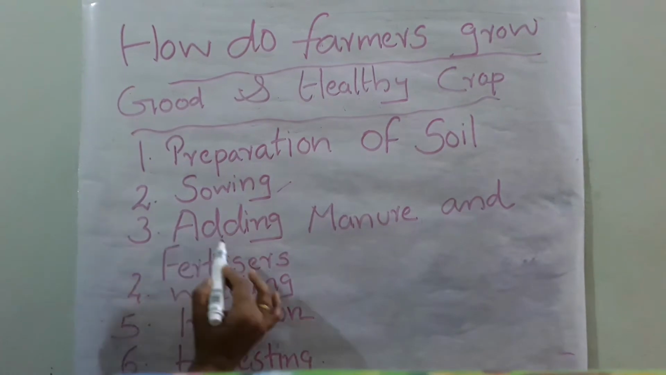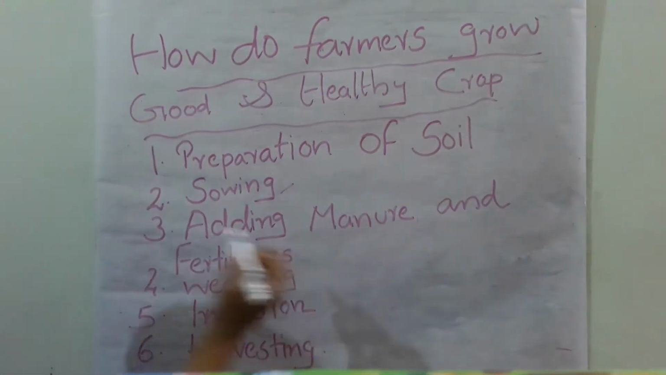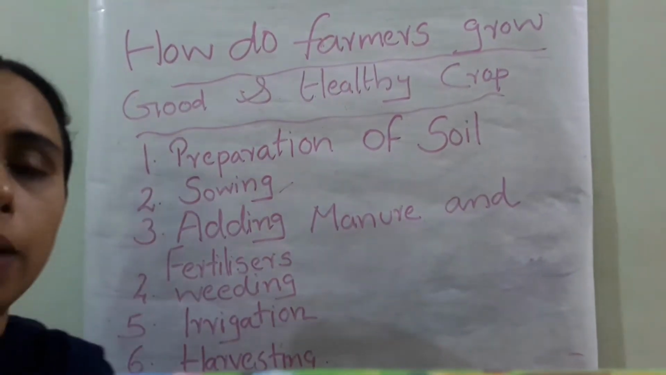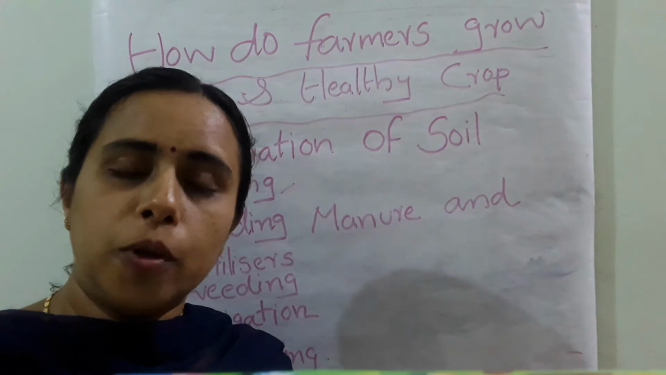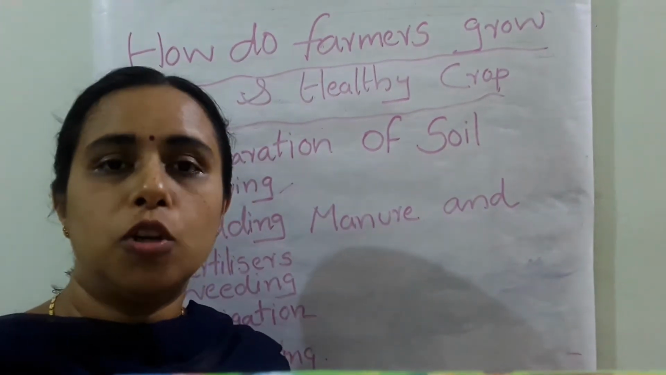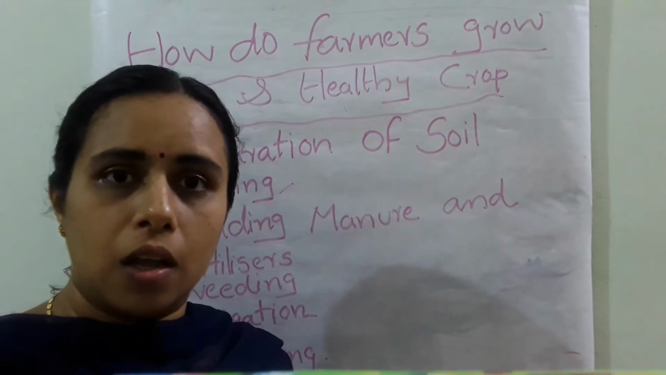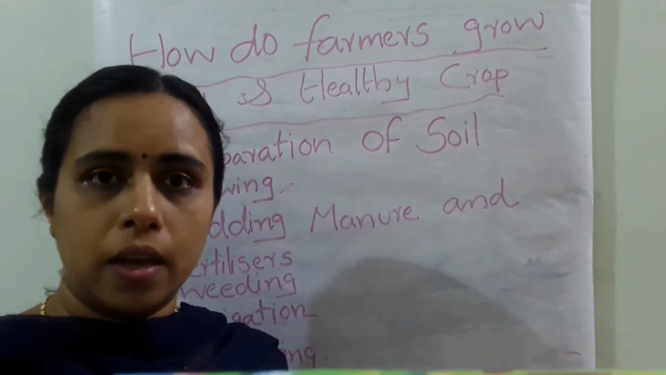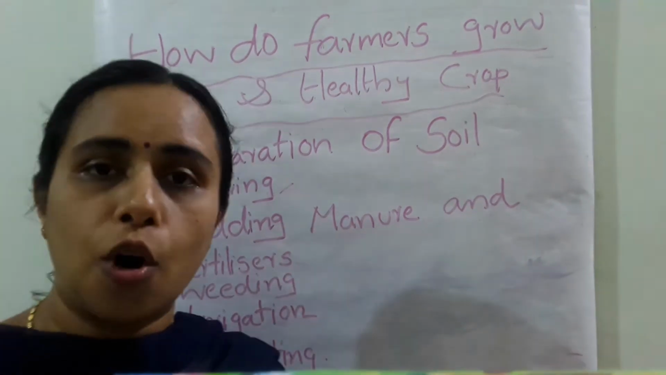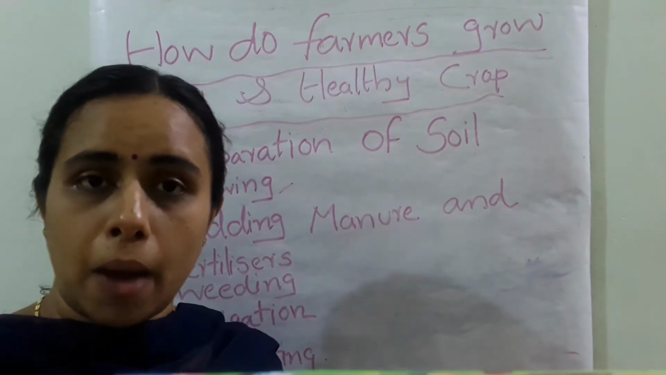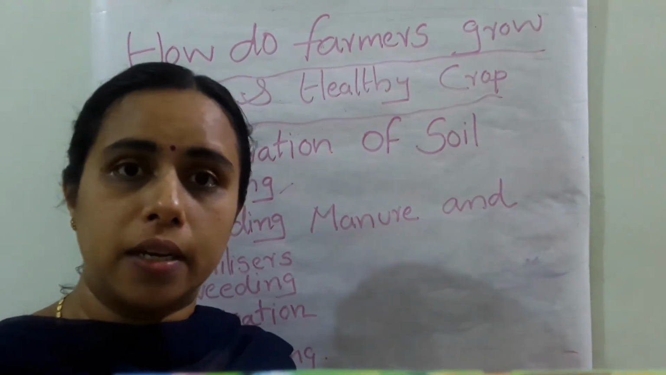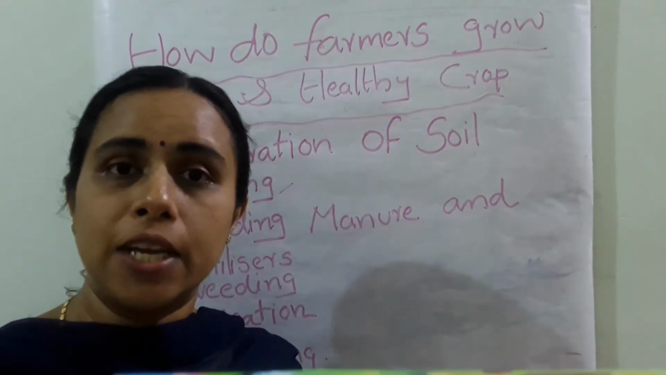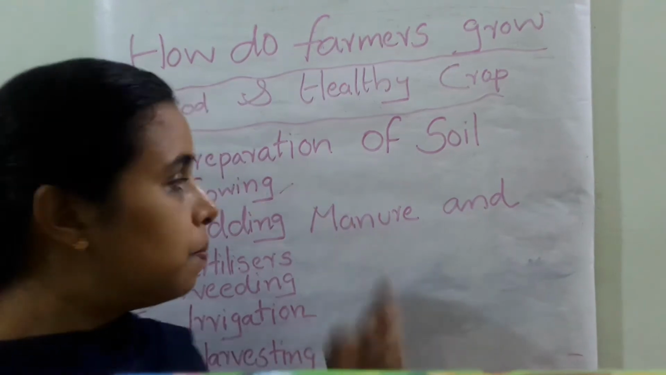And the next one is adding manure and fertilizers. The third one is adding manure and fertilizers. What do you mean by manure? Manure should be obtained in the field itself. For example, vegetable waste, cow dung, etc. come into the category of manure. Manure should be prepared in the field itself, so that it is eco-friendly to us and can decompose fast into the soil, acting as a manure.